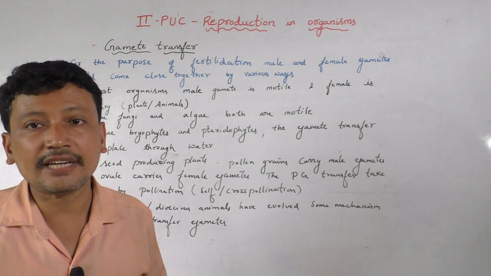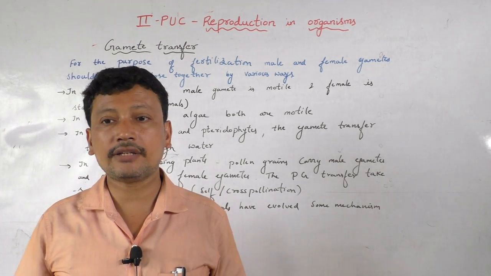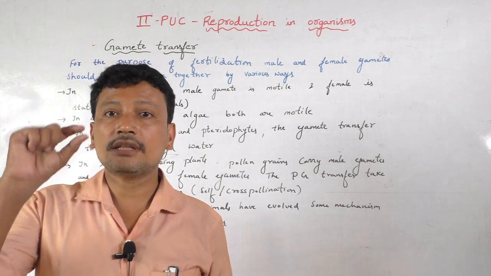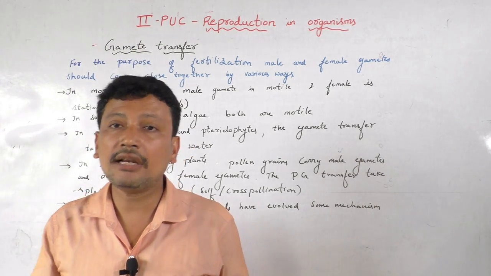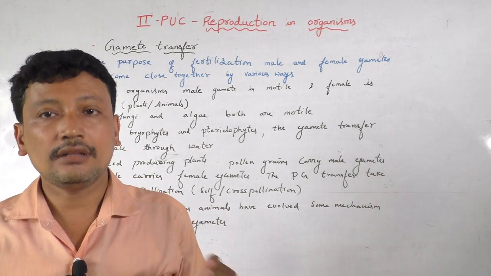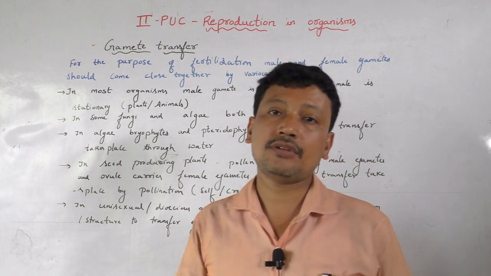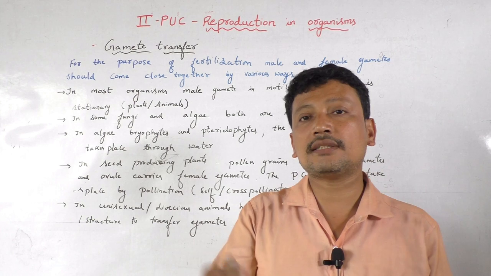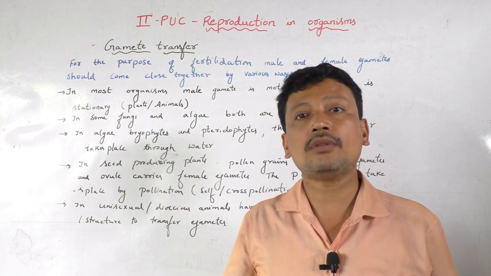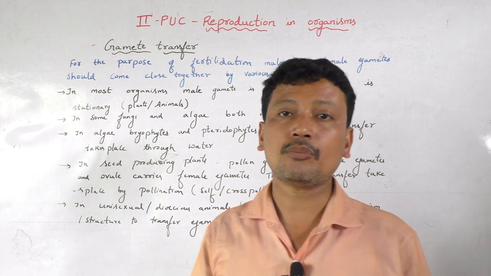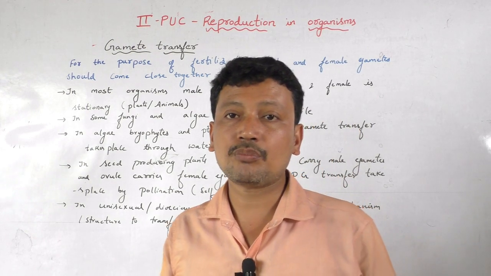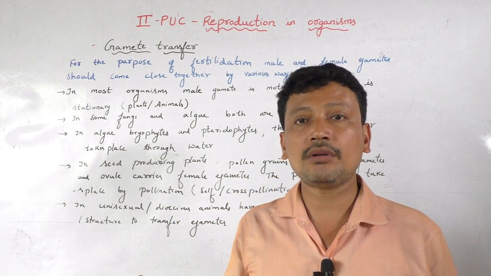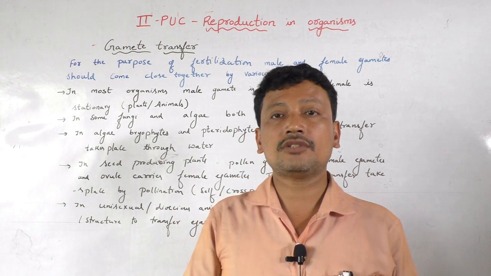In case of seed plants, as we know that the pollen grain carries the male gametes, whereas the ovule carries the female gametes. So both ovule as well as the pollen grains should come close together. How they come close together? By the process of pollination. By pollination, pollen grains are transferred from the anther to the stigma.